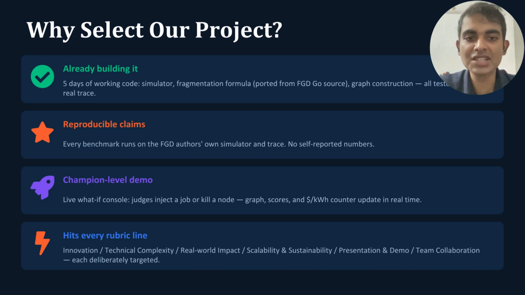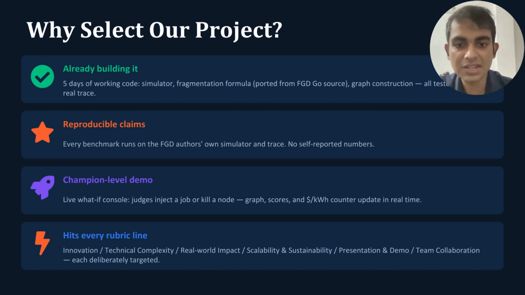To conclude, our project is more than just a research idea. We already have a working implementation using the official Alibaba simulator and production trace. Our evaluation is fully reproducible because every experiment is performed using publicly available datasets and benchmarking tools. During the demonstration, judges will be able to observe the scheduling decisions, graph construction, and performance metrics updating in real time. We believe our project combines technical innovation, real-world applicability, rigorous evaluation, and practical deployment, directly addressing the judging criteria that have been set for this hackathon.